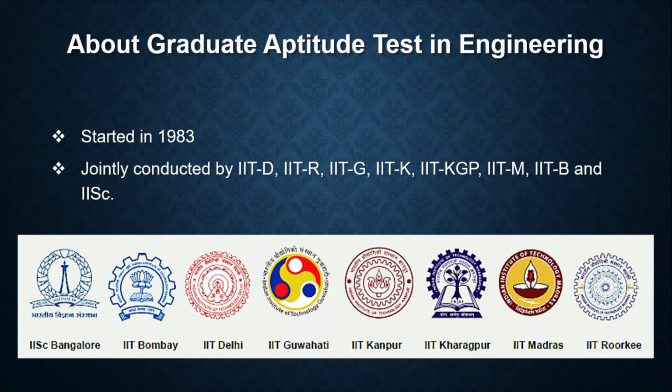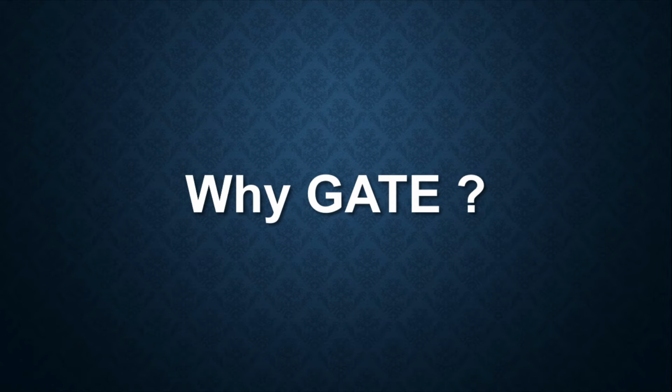We do not have IIT BHU and ISM coordinating with GATE. Even today, the GATE committee comprises members from these seven IITs and IISc Bangalore.